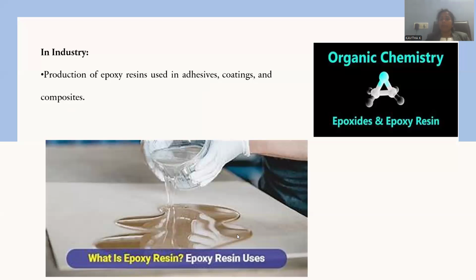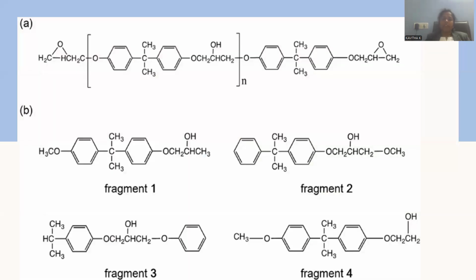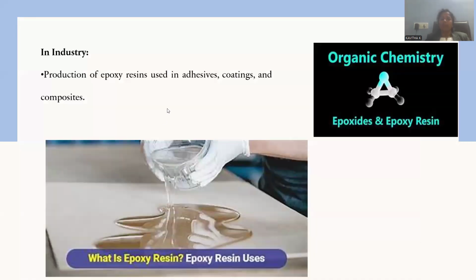Also, you can find the impact of this oxirane. Let me show various kinds of polymeric substances where the epoxide is taken as part of that polymer. So here is a polymer containing an epoxide moiety, and here again an epoxy moiety will be there, and such open chain molecules are also possible. All these are said to be what? Polymers of epoxide, and they may work like adhesives, coatings, and composite materials as well.